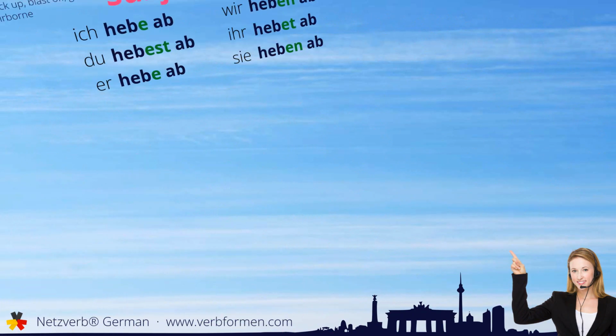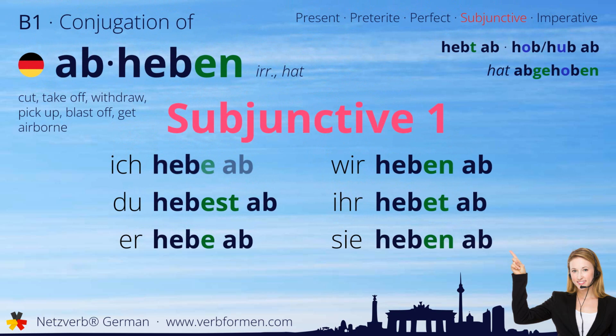Next up is the subjunctive one. Ich hebe ab. Du hebest ab. Er hebe ab. Wir heben ab. Ihr hebet ab. Sie heben ab.